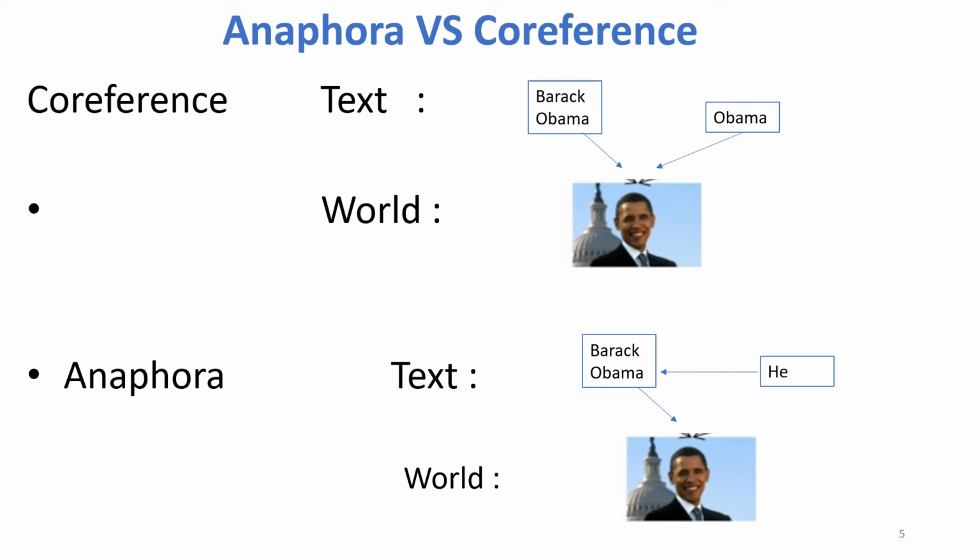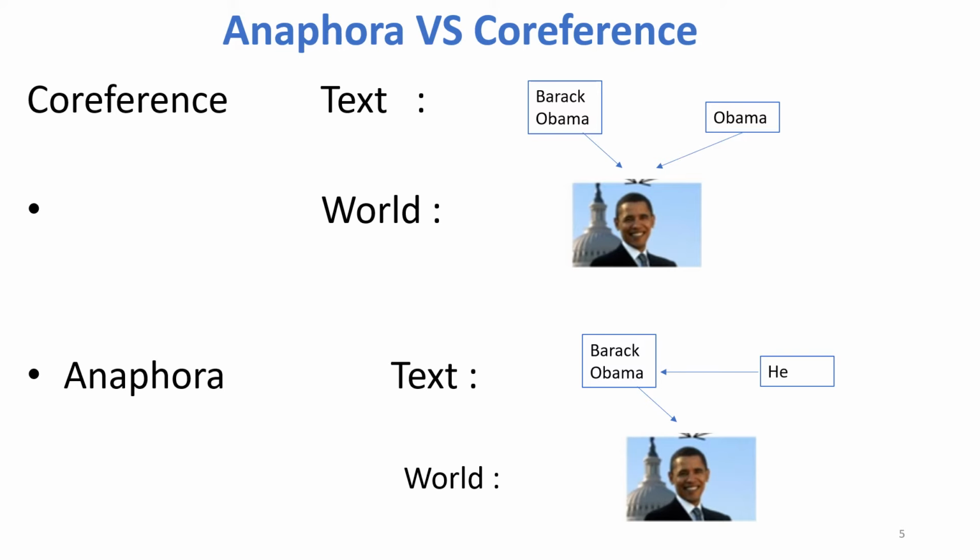So we need to clearly understand how anaphora and co-reference can be thought of, and how they differ. In the example we saw earlier, Barack Obama and Obama referring to the same person is co-reference. Whereas for anaphora, there should be a linkage referring to something in the text itself.